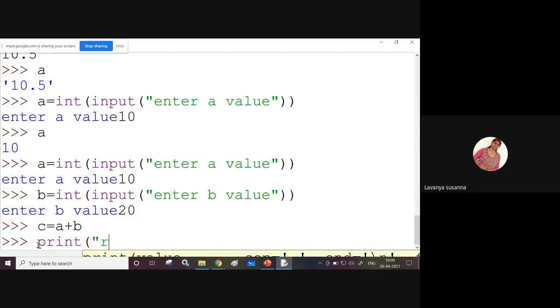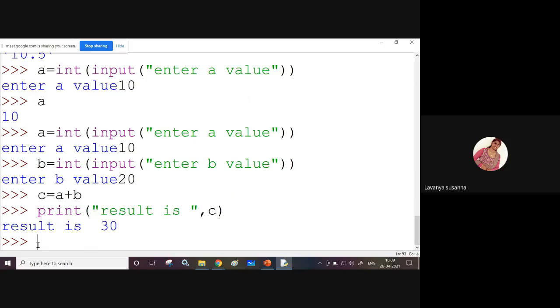Print result. Result is in double quotes, close, comma C. See here, the result is 30. C equal to A plus B, right? 10 plus 20, 30. This is a simple program. If you want to give input through the keyboard, you need to use the input function. If you want to display some message onto the screen, just use that message inside the input function. If you want to give an integer value through the keyboard, use the int function, and inside the int function, put the input function.